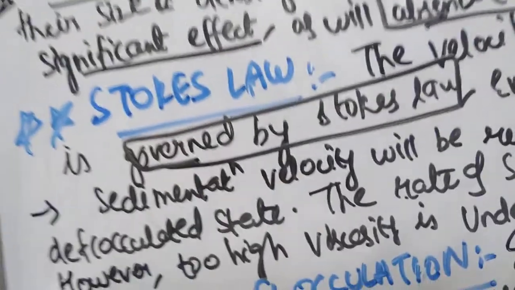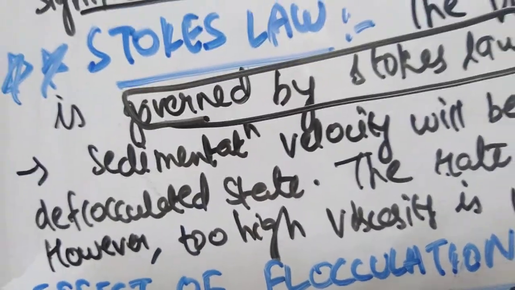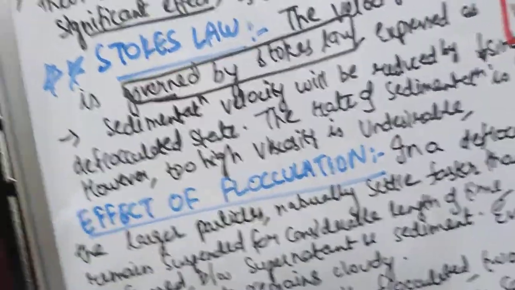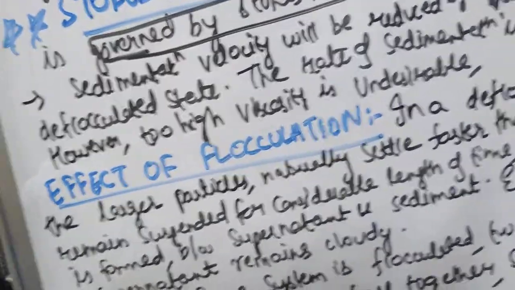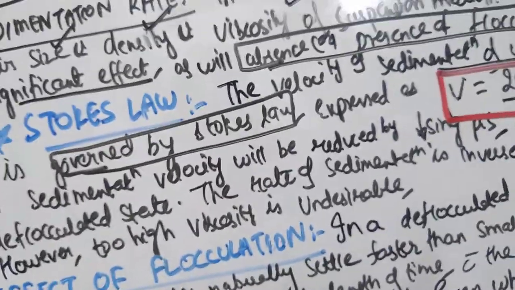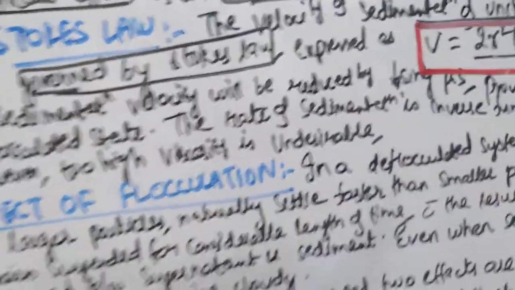So Stokes law holds good only if the downward motion is not rapid enough to cause turbulence. And you know micelles are large particles, so these micelles and small vesicles will not settle unless they are subjected to centrifugation. Centrifugation is nothing but subjecting them to high speed, at high rotation. Unless and until the micelles and vesicles are centrifuged, they will not settle.